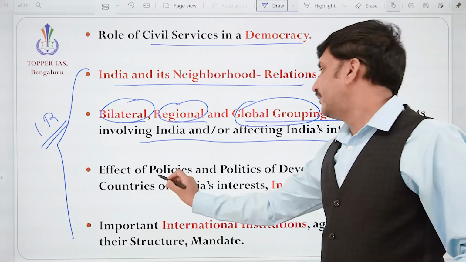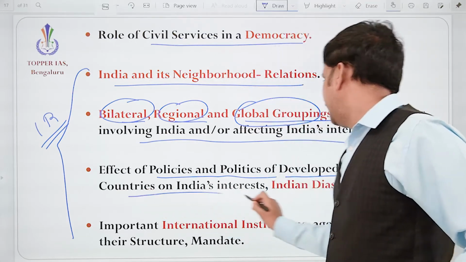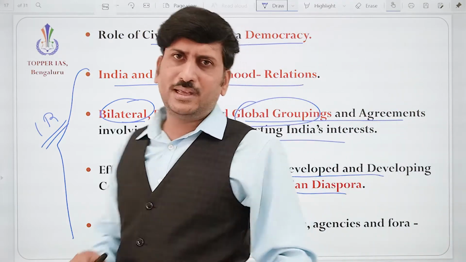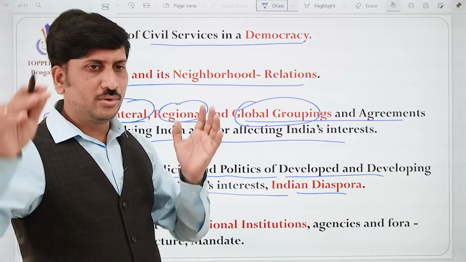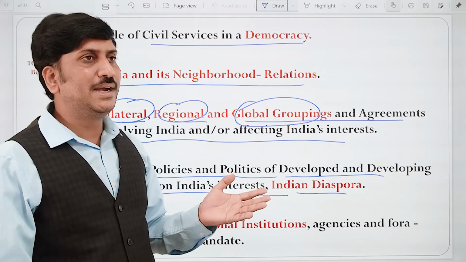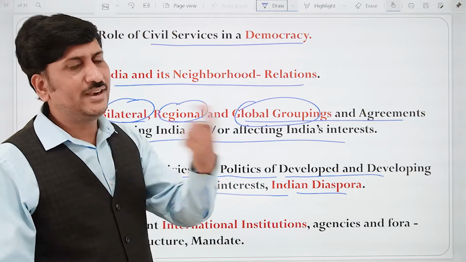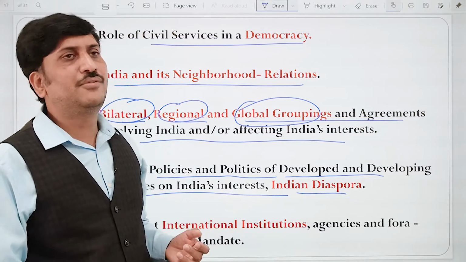Next, effect of policies and politics of developed and developing countries and India's interest, Indian diaspora. Okay, so there are so many policies. If we say, okay, we want only Indian goods, we only want to promote Made in India, how is this policy affecting Indian investment? Correct. The people may not come to India for investment.